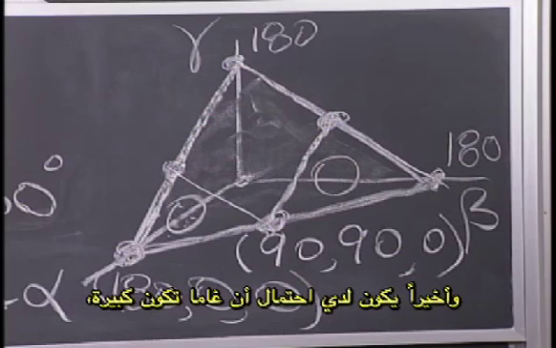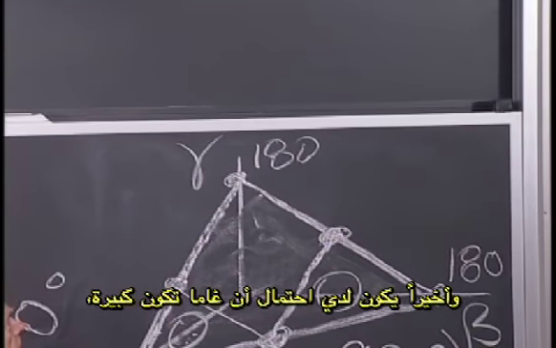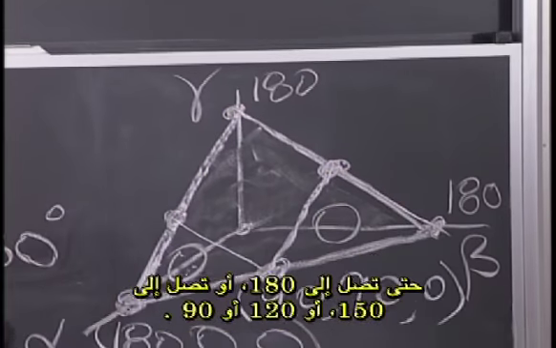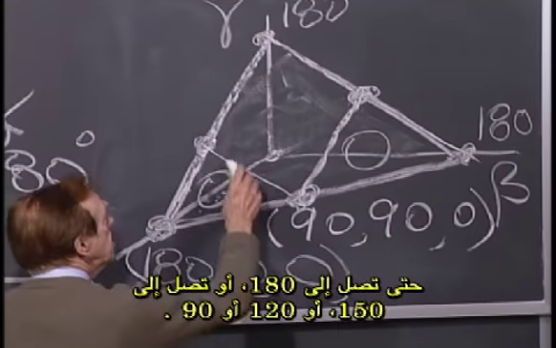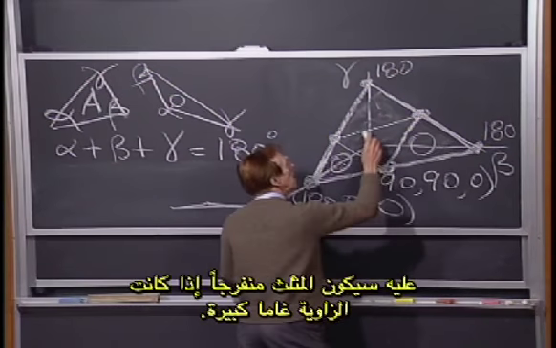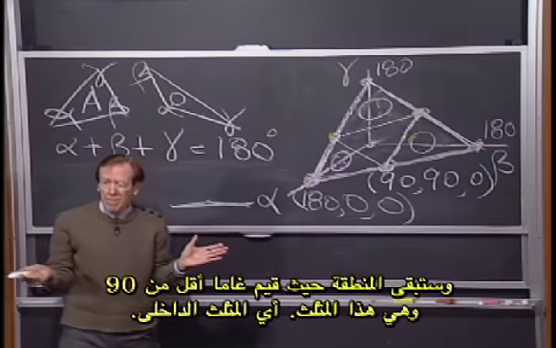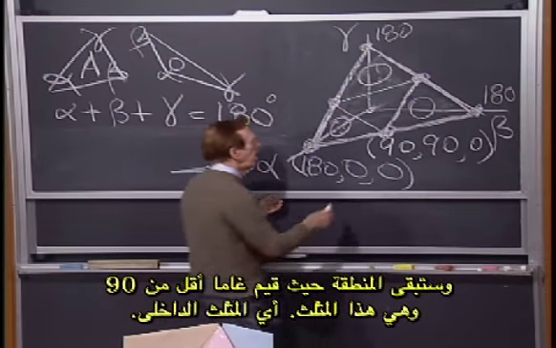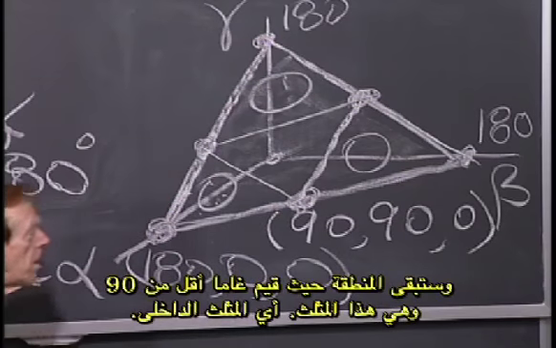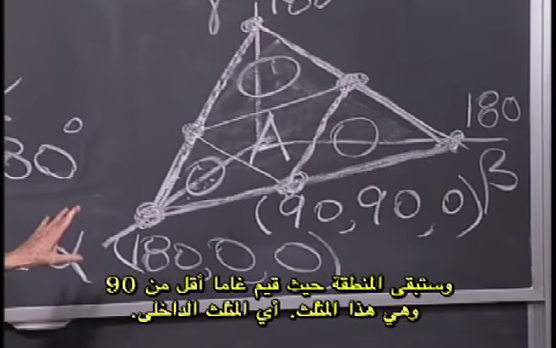And finally, I'm going to have the possibility that gamma is big. All as big as 180, as big as 150, as big as 120, as big as 90, that would be there. So there is obtuse where gamma is too big. And what's left is the region where they're all below 90, and that's this triangle. That's this sort of inner triangle.